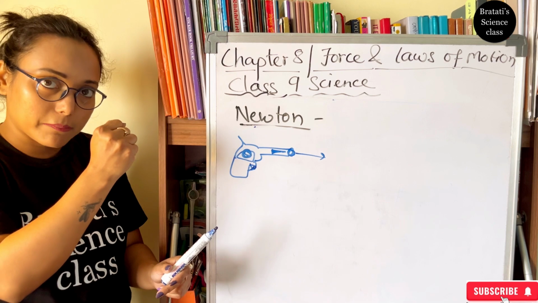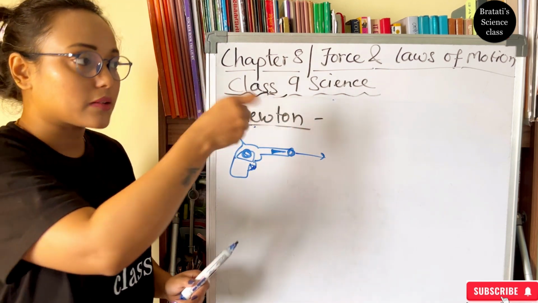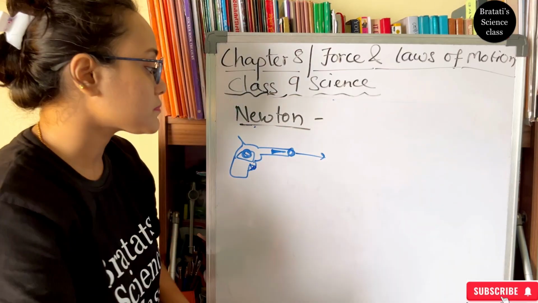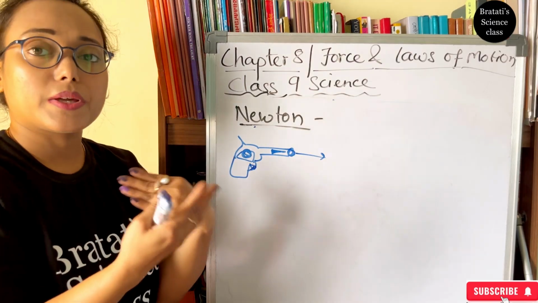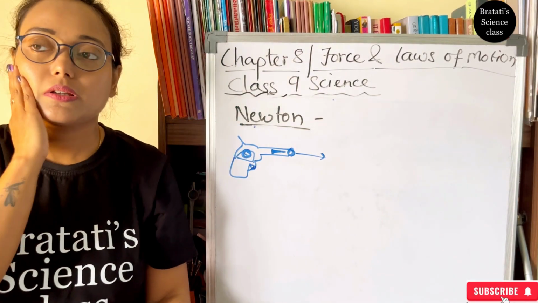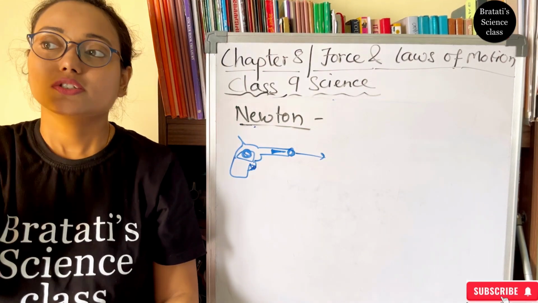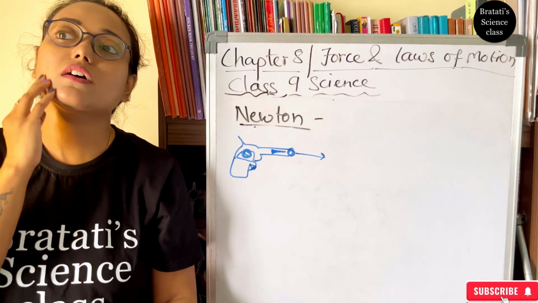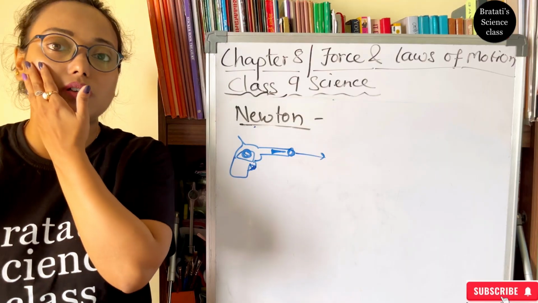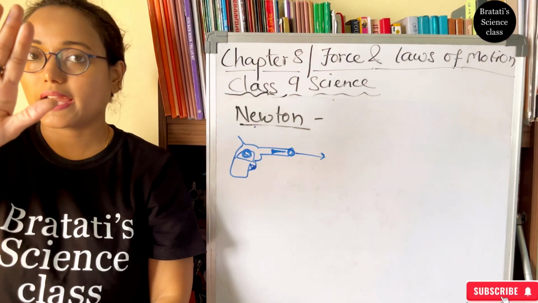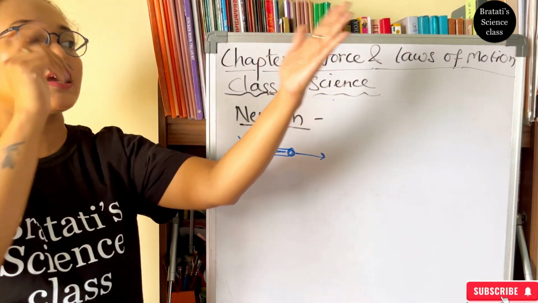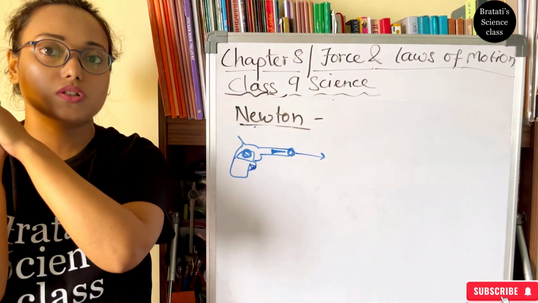The gun will be coming back. That means the bullet is moving and the gun is coming backward, because in the same way the bullet is also applying the force. Or when you give a slap to somebody, I am applying the force and here also I get hurt, both, because my face is also applying the same force to my hand, right? We do high five. High five means one is applying and equal force is applied to this also.